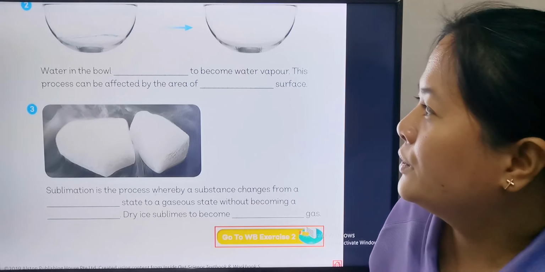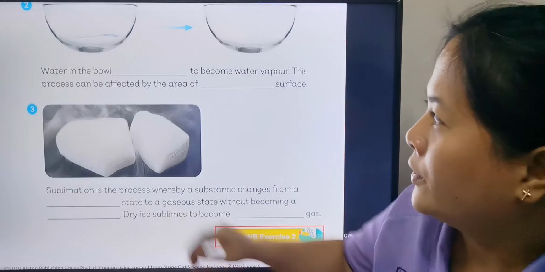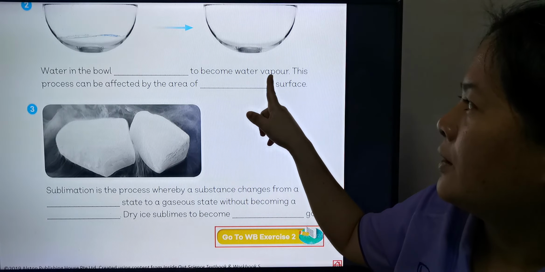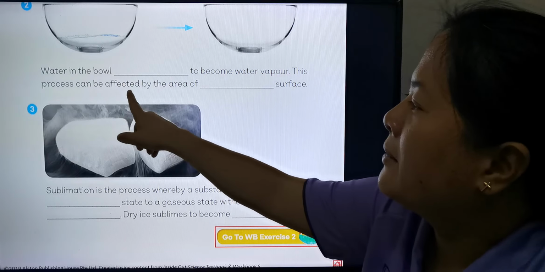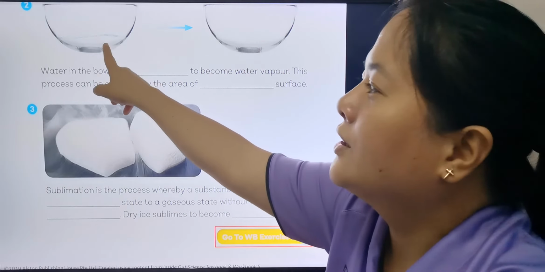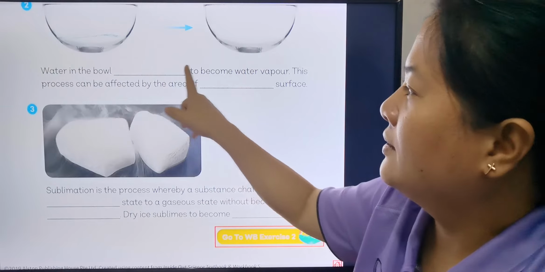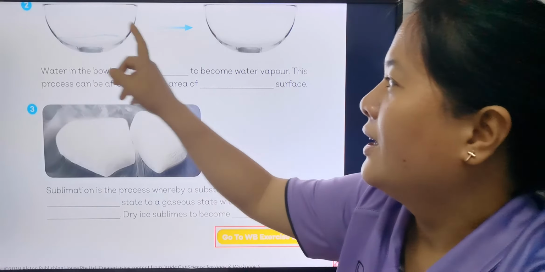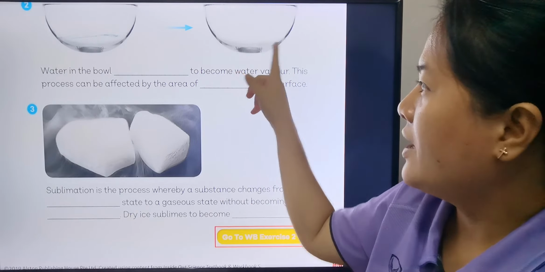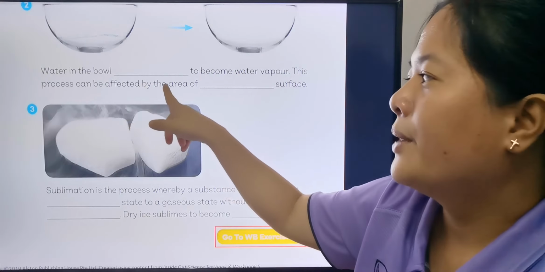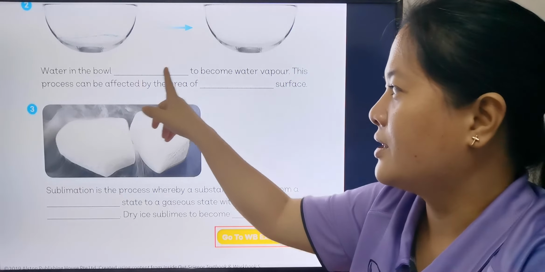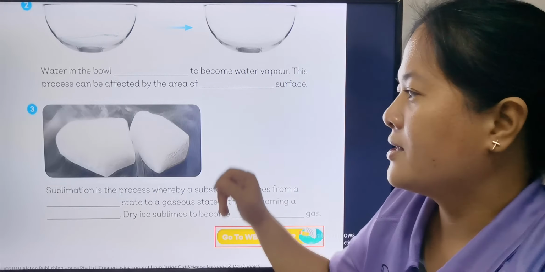For number two, water in the bowl. This water in the bowl blank to become water vapor. This process can be affected by the area of blank surface. So what's that process when the water changes into water vapor? And this process can be affected by the area of the blank surface. What affects this process?